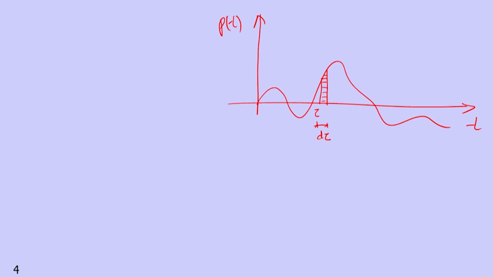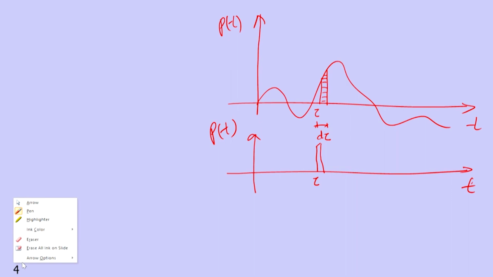Initially, we will take the response due to only that impulse. This impulse is acting at tau. The response due to the impulse acting at that point, we call h of t minus tau.